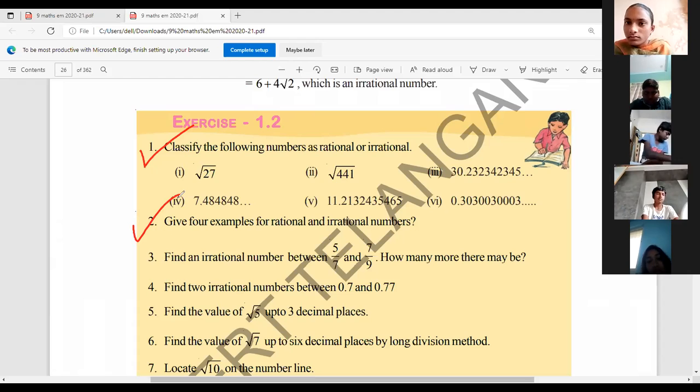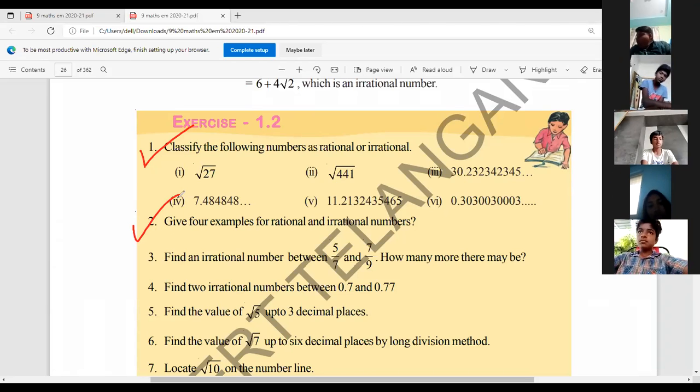And the third one, find an irrational number between 5/7 and 7/9. How many more there may be? Just try. If you didn't get it, we'll discuss in tomorrow's class. And look at the fourth bit. Find 2 irrational numbers between 0.7 and 0.77.